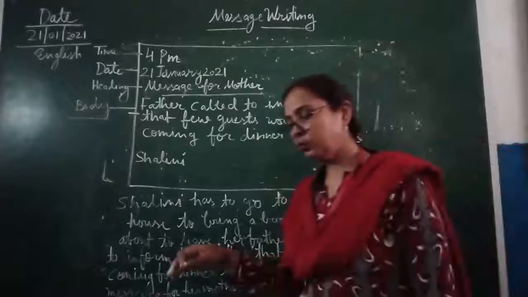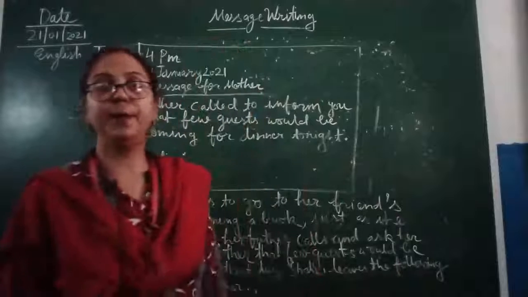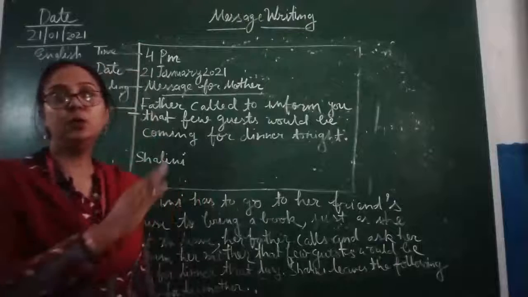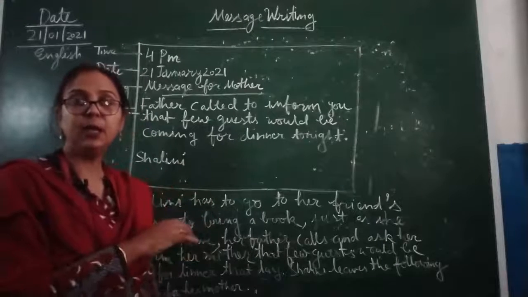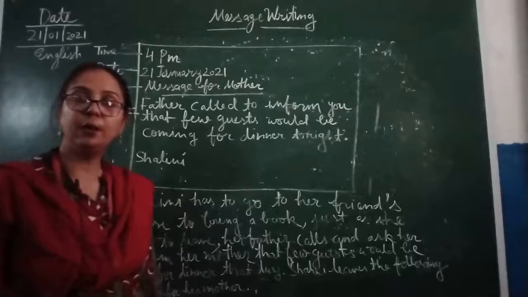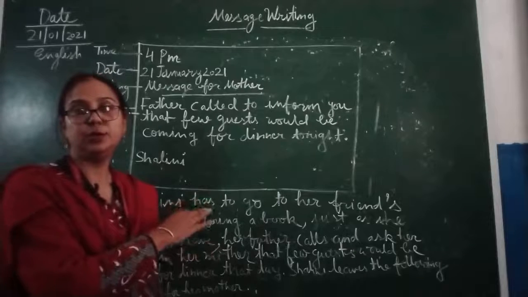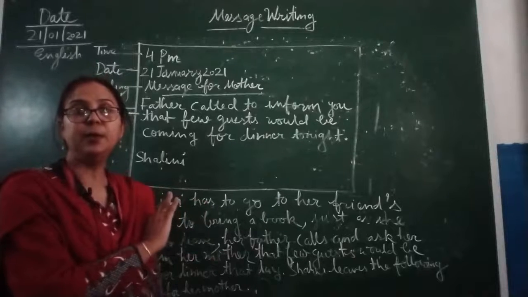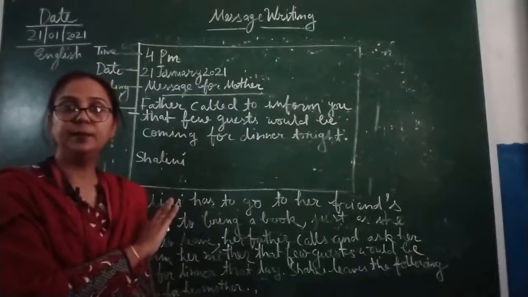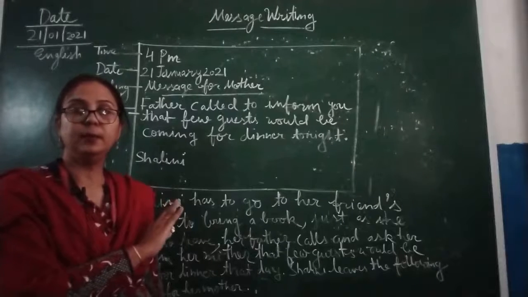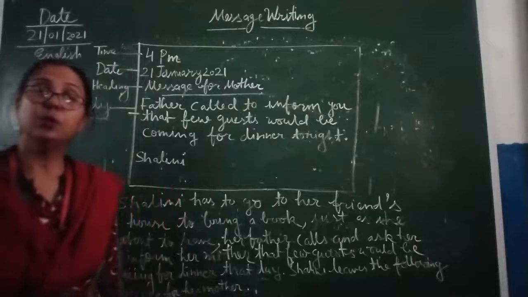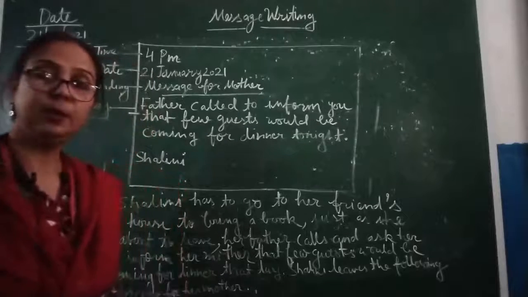Now there is no need to write over here to prepare the food for the guests. So there is no need. Only and only you have to write in a very short and concise way, the correct information, that whatever you have received in the call from your father, that you have mentioned over here. I hope this is clear to you, and I hope there is no confusion in that. So we will do some message writing. I'll write few questions to solve. So children, let's start.